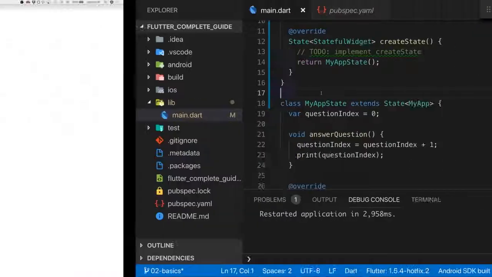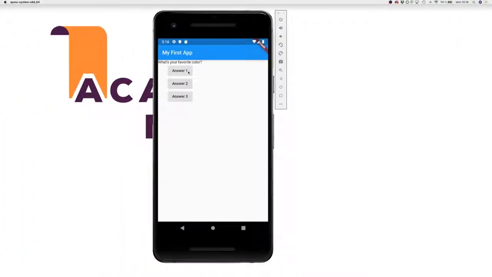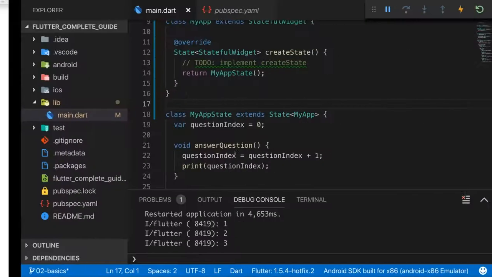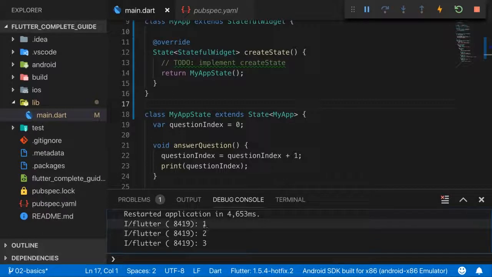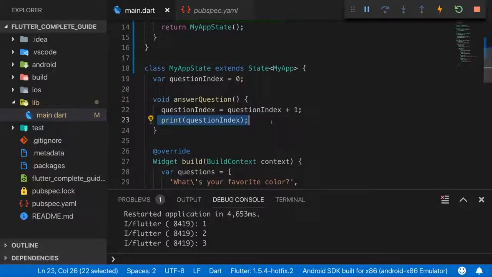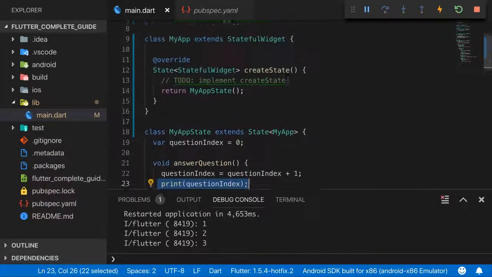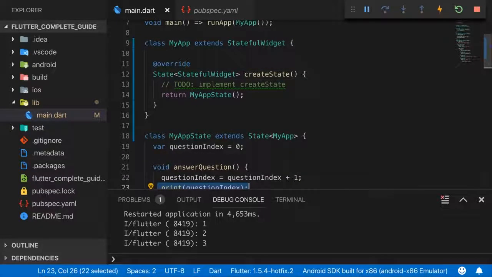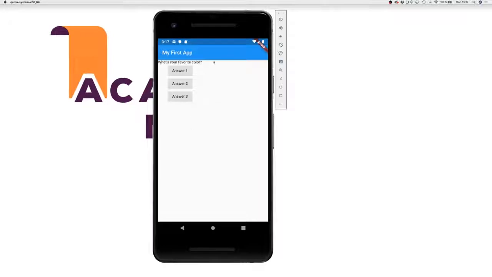Now, if you go back and click answer 1, please watch the "What's your favorite color" text. Still nothing changes. We see the output go up there with the print statement, which is still part of answerQuestion, but still nothing changes in the UI. The reason for that is that even with this transformation to stateful widget and state, Flutter doesn't automatically update and re-render the user interface just because we tap the button.